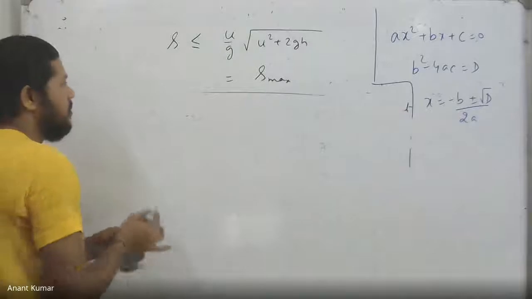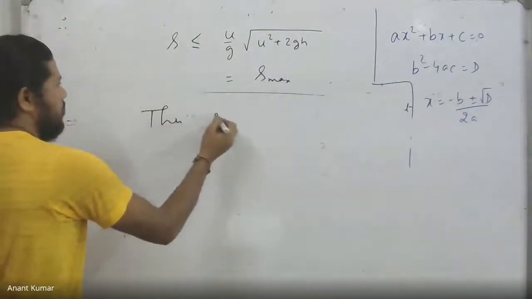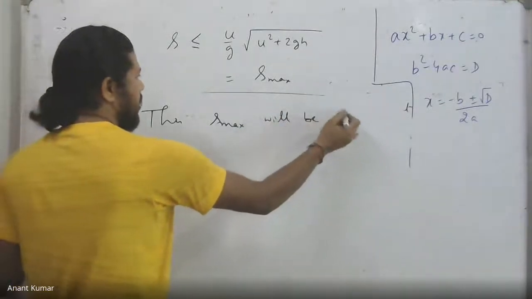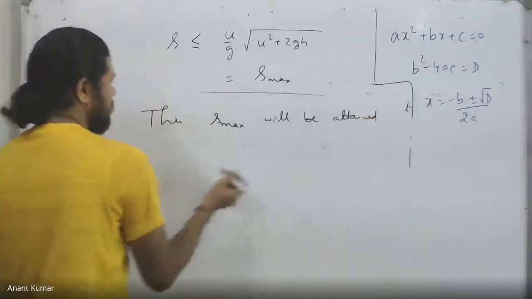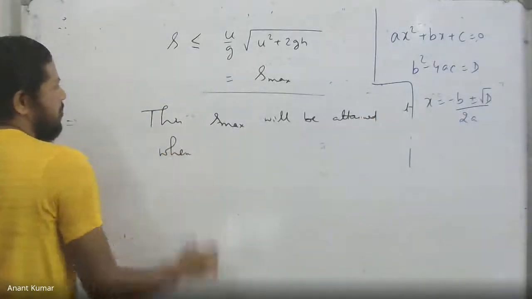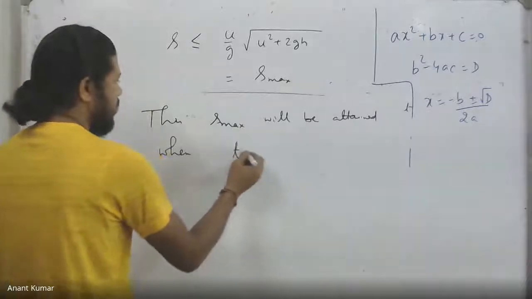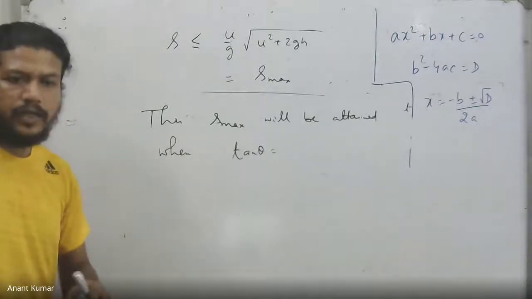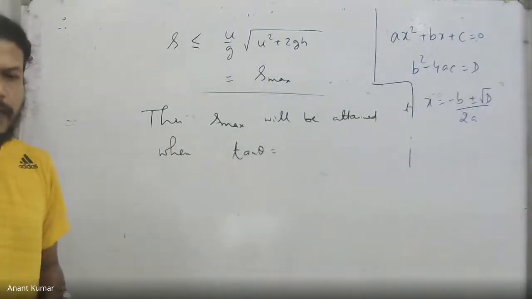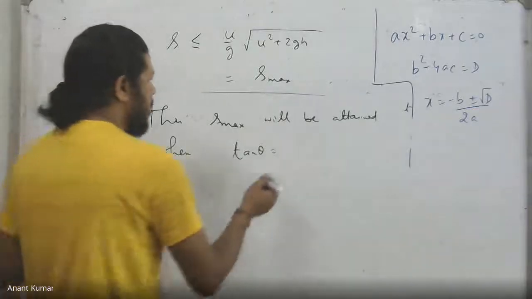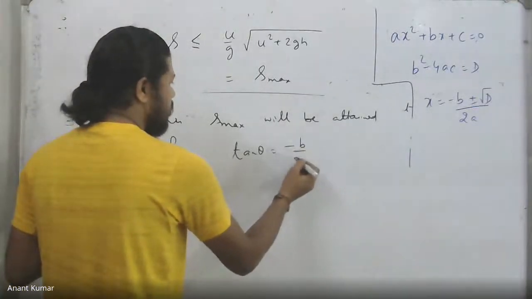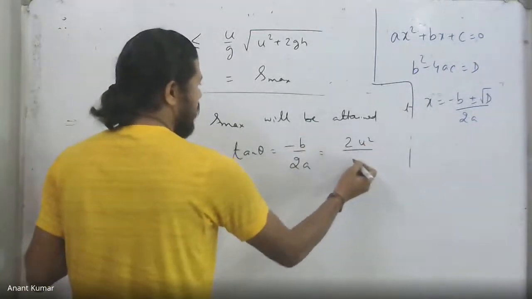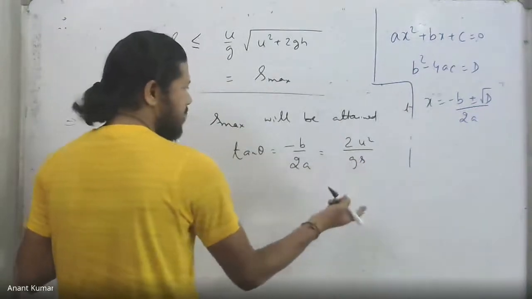So that is why the corresponding maximum range will be attained when tan theta will become equal to minus b by 2a, and we'll go back and look at that particular quadratic to check what b and a and c are. So we get minus of b by 2a, that in our case will give us twice u squared by gs, and then a is just 1, I get 2.